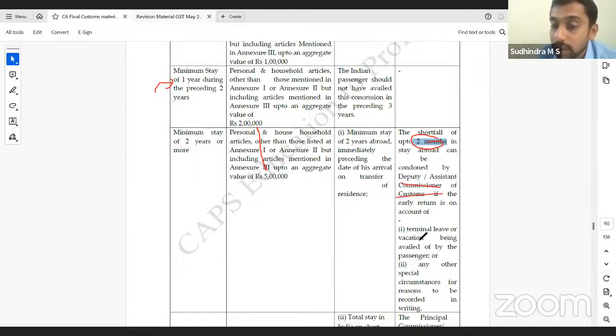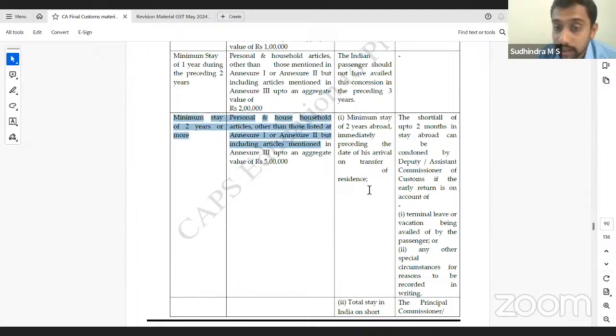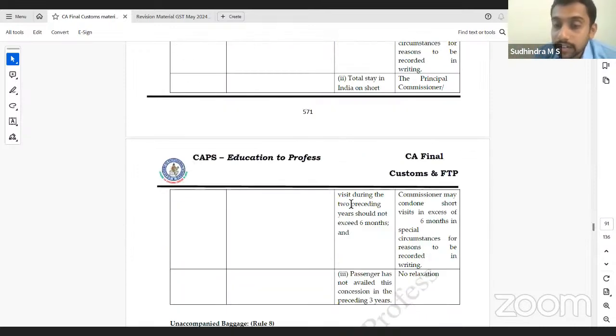If the early return is on account of terminal leave or vacation being availed of by the passenger, or any other circumstance, for reasons to be recorded in writing, because of that, if there is a shortfall, yes. Total stay in India on short visits during the 2 preceding years should not exceed 6 months. For this case, the second condition is you should have stayed 2 years abroad minimum. And in the last 2 years, when you have come to India for a temporary visit to attend functions of family members, etc., the temporary visits in aggregate cannot exceed 6 months.